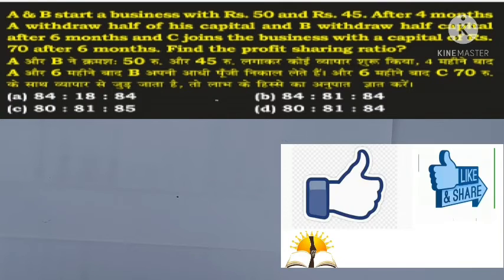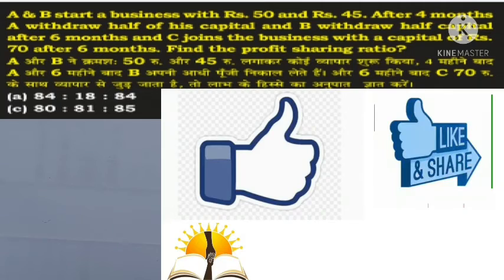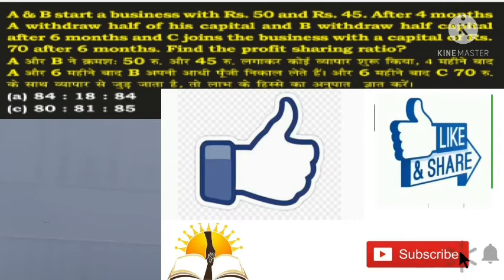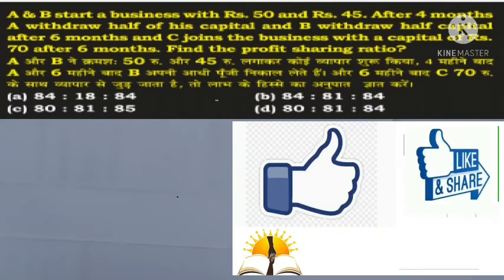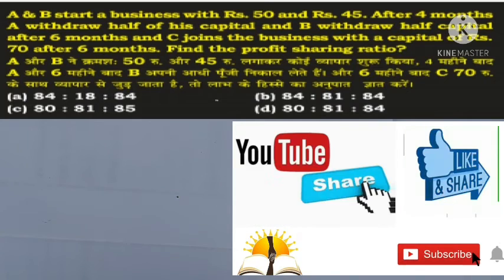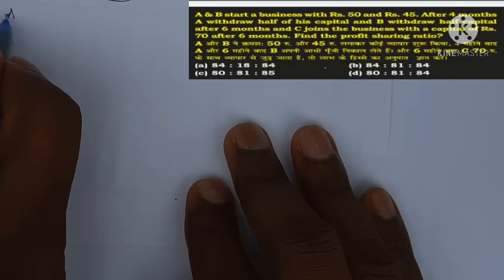A and B start a business with rupees 50 and rupees 45. After 4 months, A withdraws half of his capital, and B withdraws half of his capital after 6 months, and C joins the business with a capital of rupees 70 after 6 months. Find the profit sharing ratio.